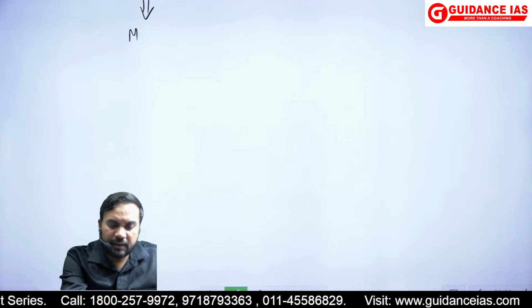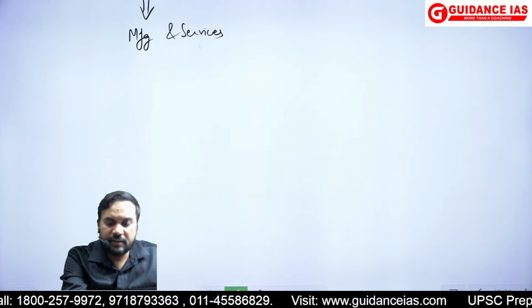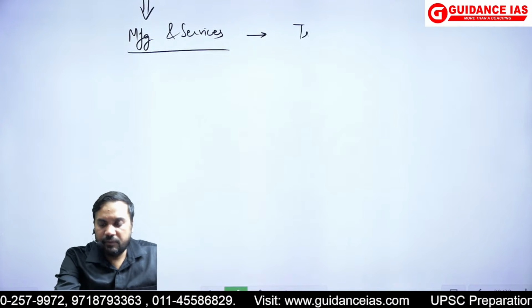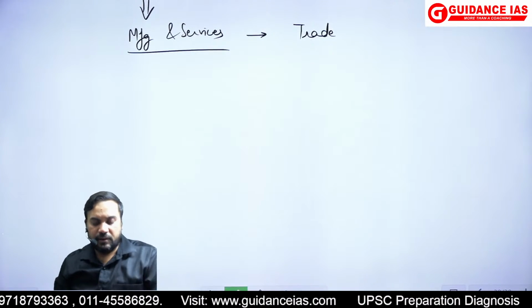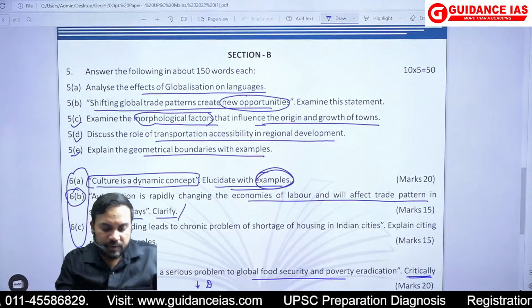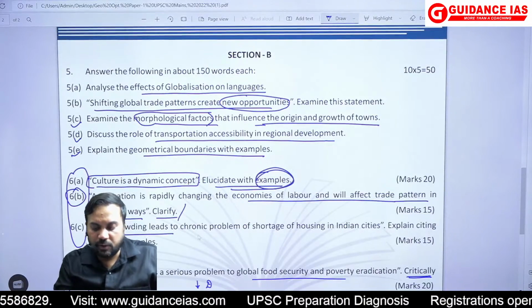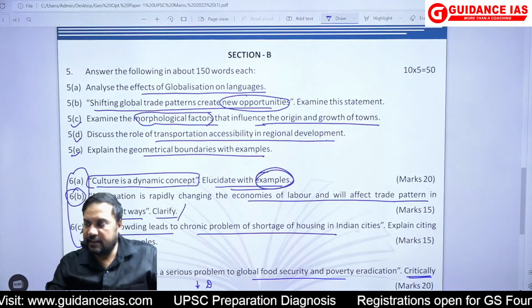So you have talked about this, show how this is going to change the pattern of manufacturing and services, and thus it would have impact on trade. जो पिछले question में किया था, you'll just show the same thing. So that is one. Question number 6C, overcrowding leads to chronic problems of shortage of housing in Indian cities.